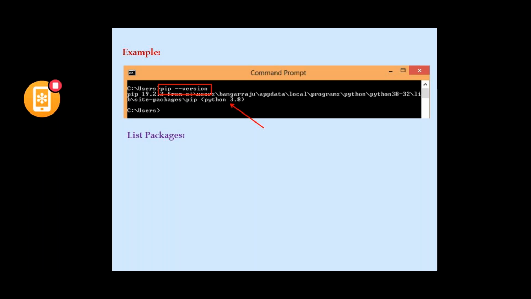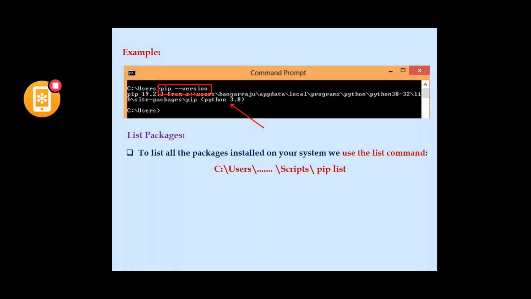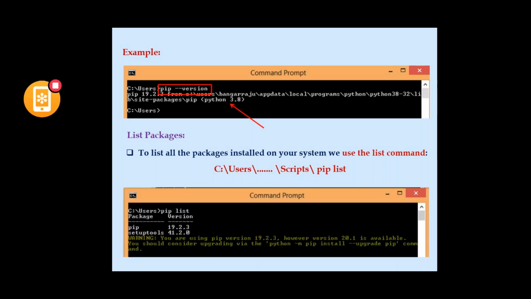We can list those packages by using the list command, that is pip list. With this pip list command, we can find out the packages that are installed in our Python 3.8 version. So see, the command is used like this, pip list. So I'm listing the packages.